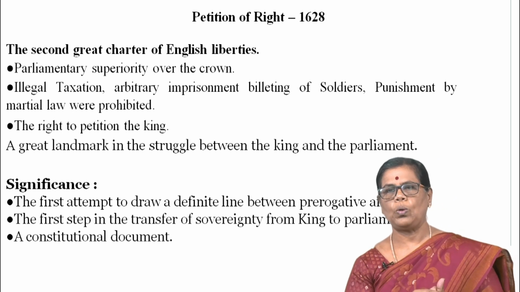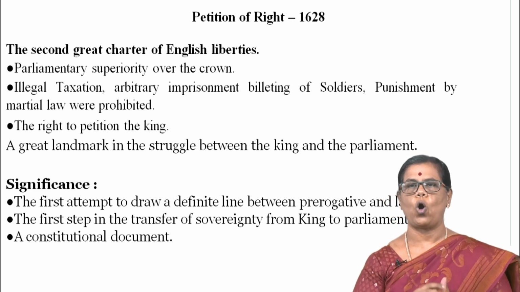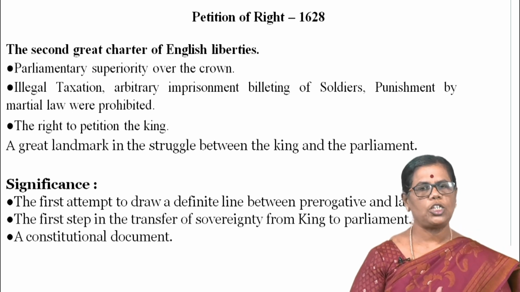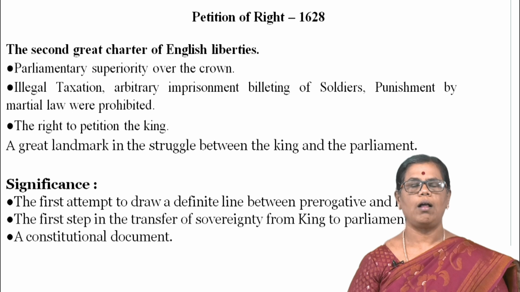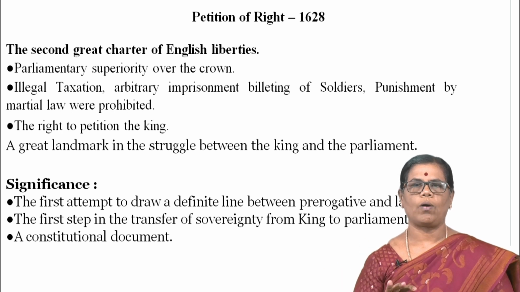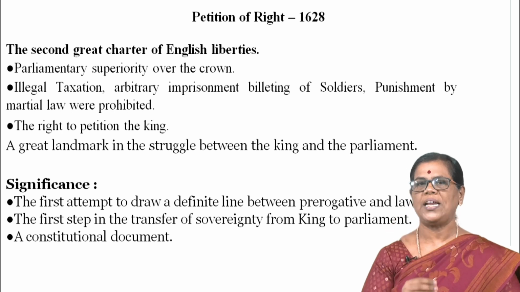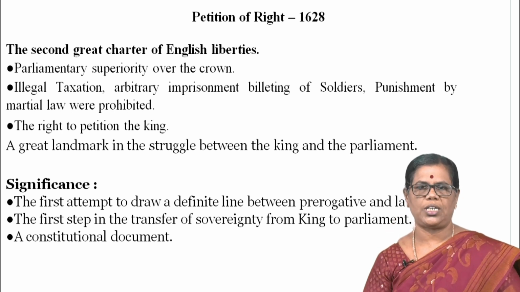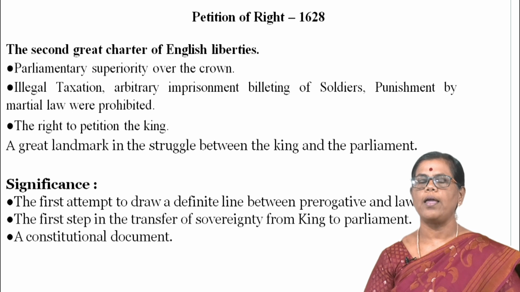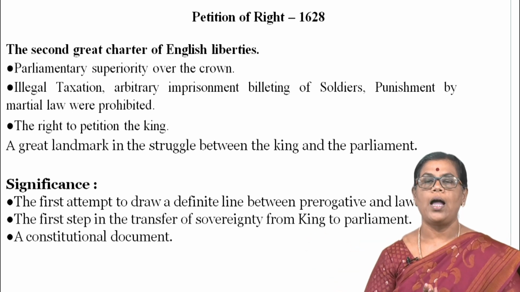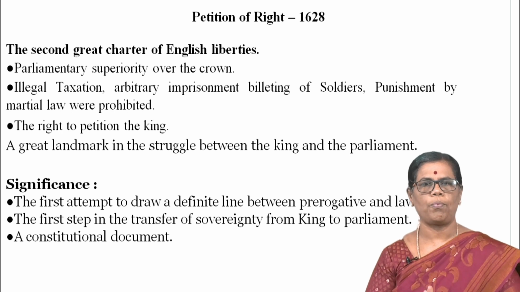And illegal taxation, arbitrary imprisonment, billeting of soldiers and punishment by martial law were prohibited. According to this Petition of Right, illegal taxation means what? The king had no right to collect excessive taxation. And arbitrary imprisonment, what?